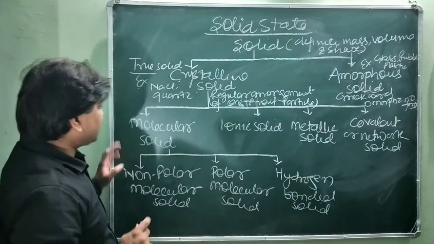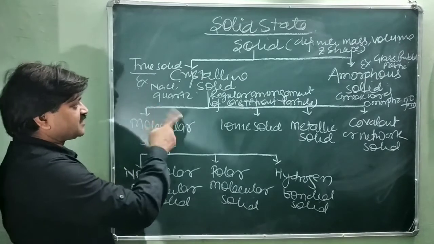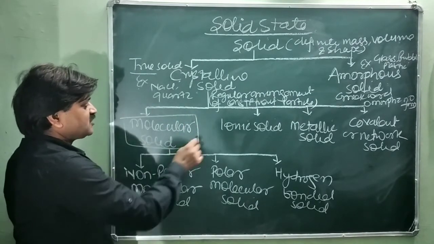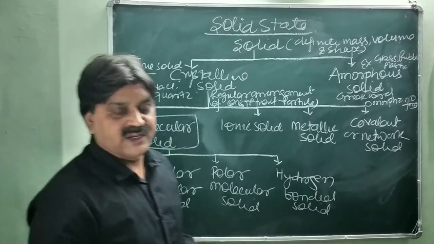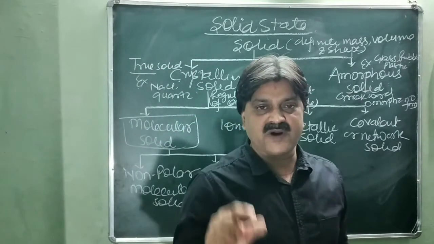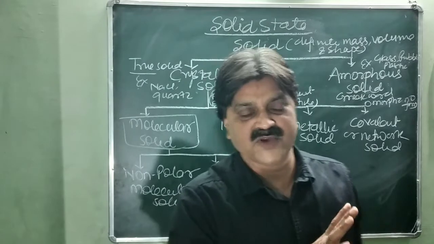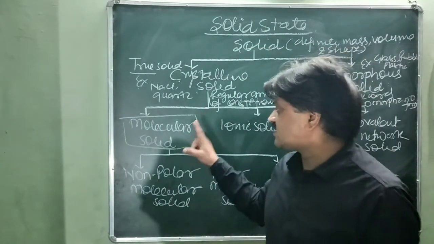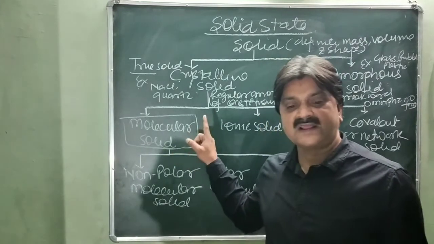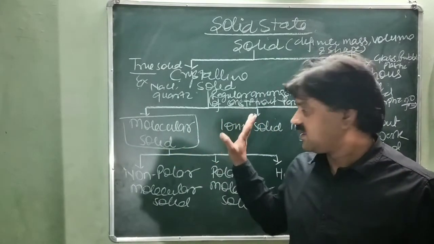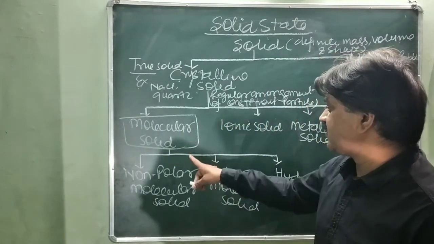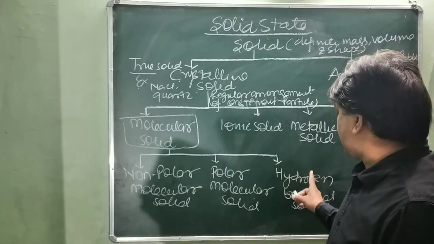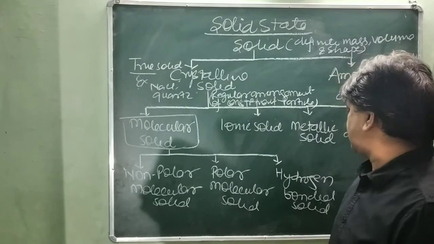So now we come to the classification of the crystalline solid. First one, molecular solid. What does molecular solid mean? In this case, the constituent particles are molecules. Very simple, try to understand. It is further classified into non-polar, polar, and hydrogen bonded molecular solid.